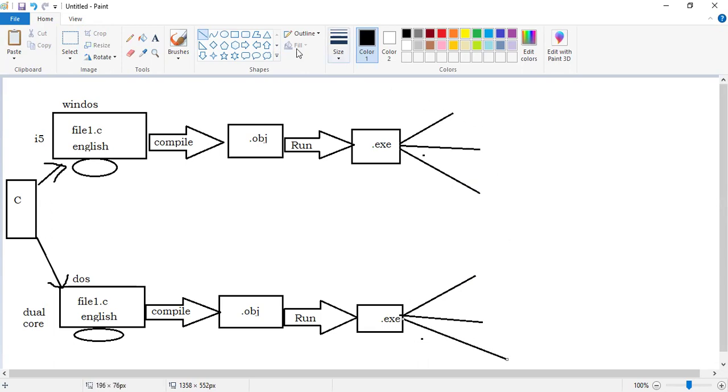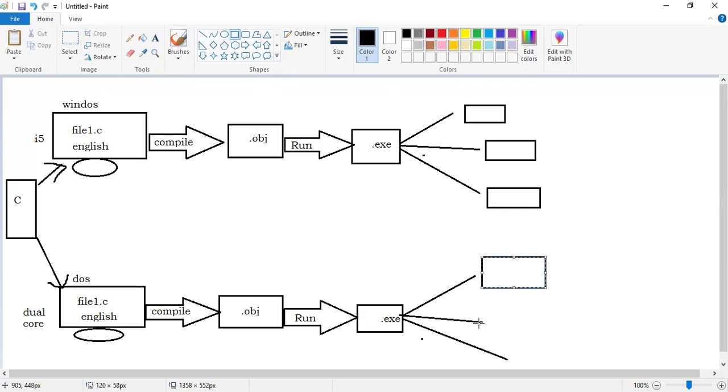The three friends each have their own machine, their own computer.